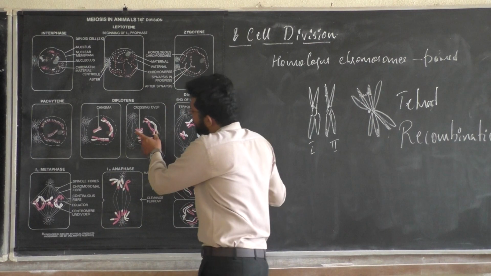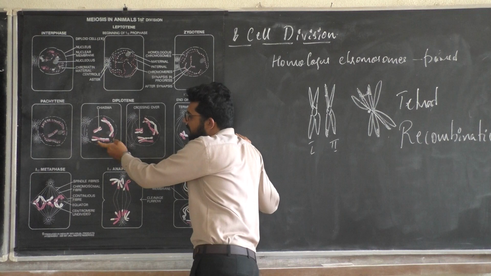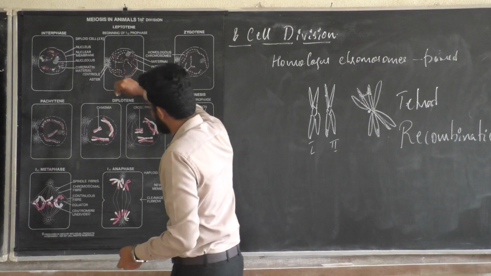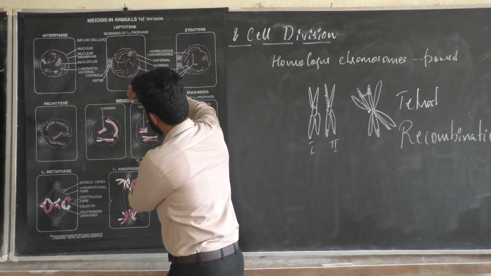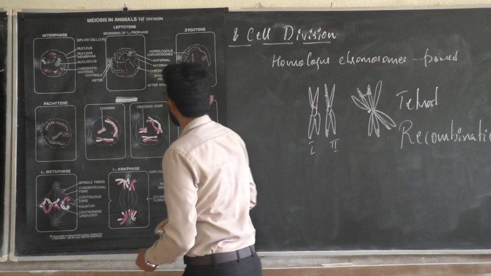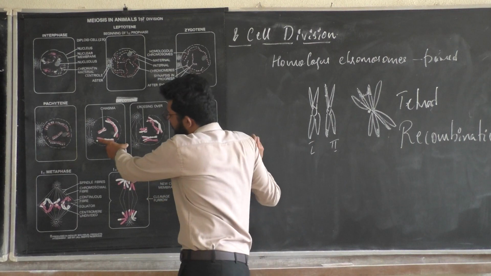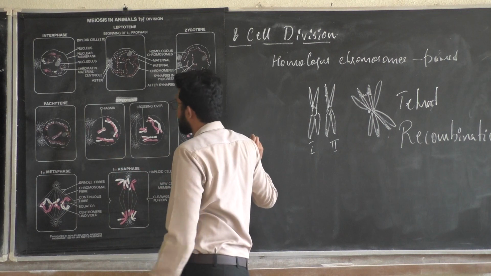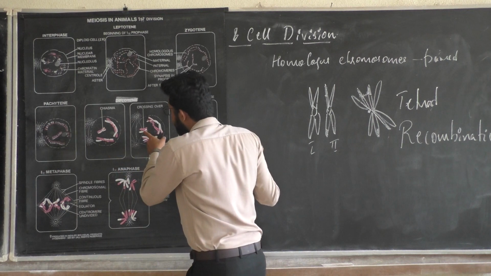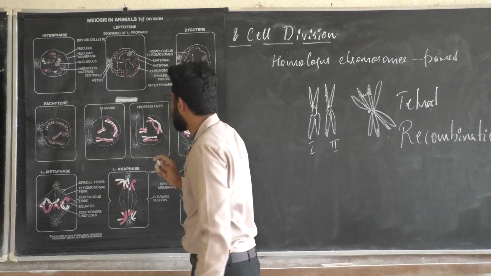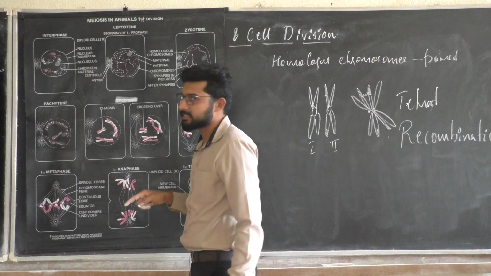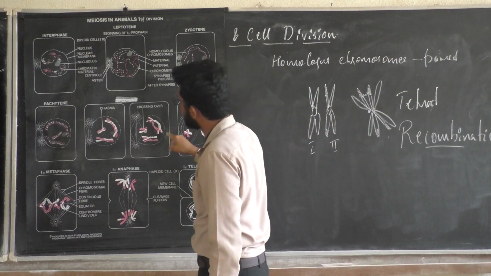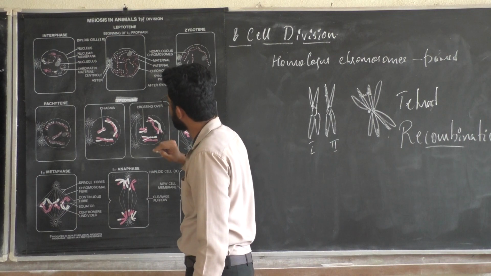Look at the structure. Here one chromosome is defined in white color. This is happening in the pachytene stage. This one appears in one color, and this one in another color. Both chromosomes appear in different colors. At the point of contact between the non-sister chromatids, genetic material exchange will take place, leading to recombination.